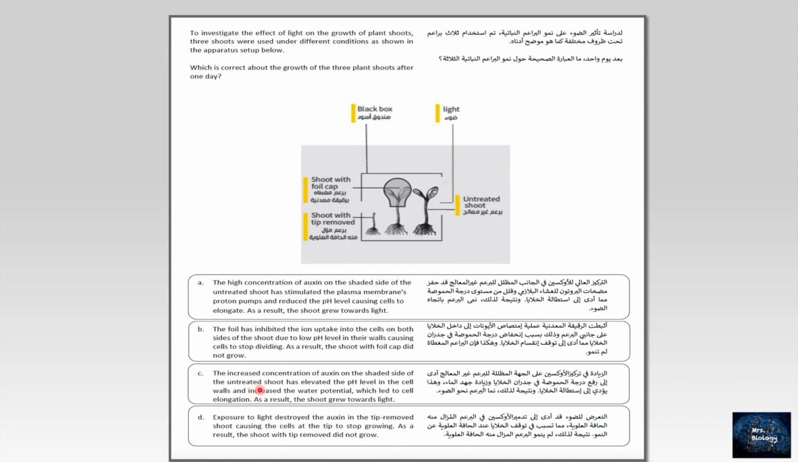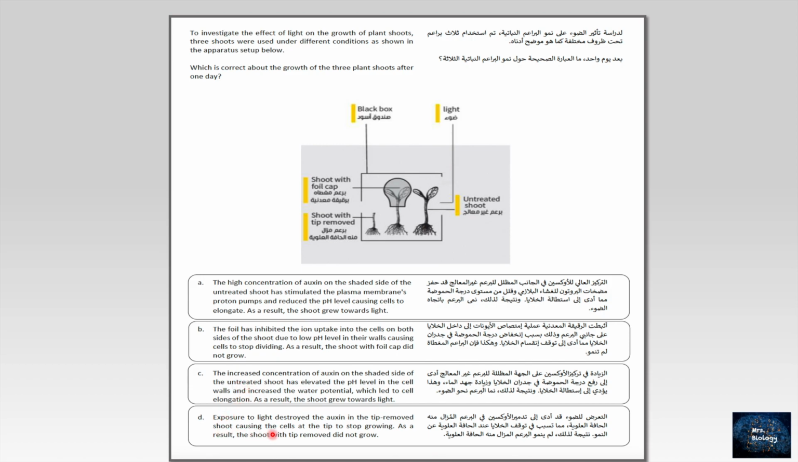C. The increased concentration of oxygen on the shaded side of the untreated shoot has elevated the pH level in the cell walls. I will not continue because it will not elevate. It will decrease the pH because the proton pumps will be stimulated. So C, sure, it's wrong. B and C till now are wrong.